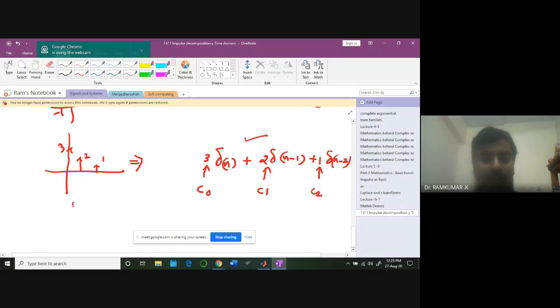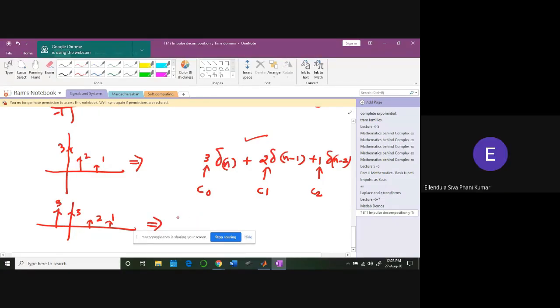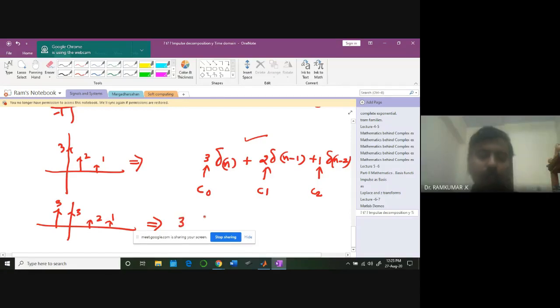In the same manner, if I have a waveform like this, here this is 3, this is 3, this is 2, this is 1. Can somebody help me out how to write the corresponding linear combination of delta signals? What is the first value? 3 of delta n plus 1, sir. That's all. Very good. 3 of delta n plus 1 plus 3 of delta n plus 2 of delta n minus 1 plus 1 delta n.